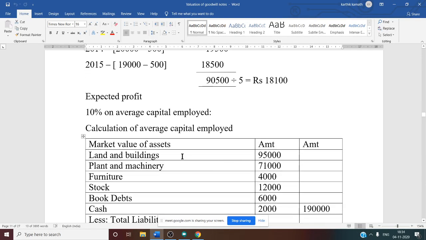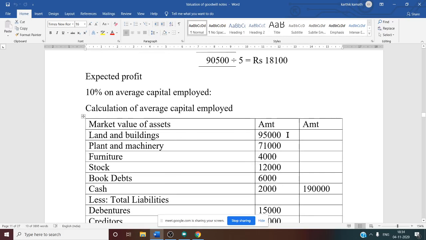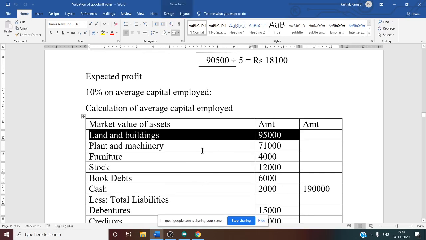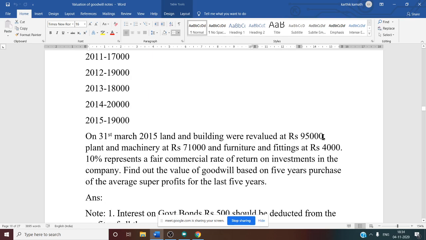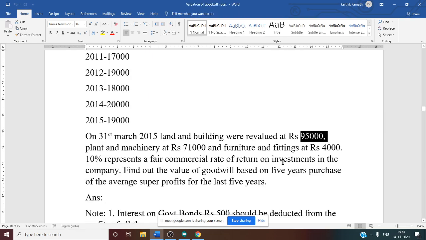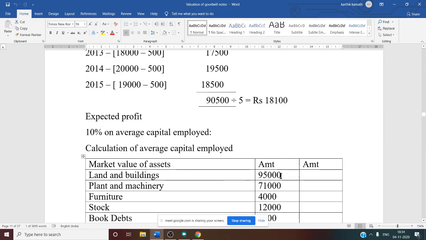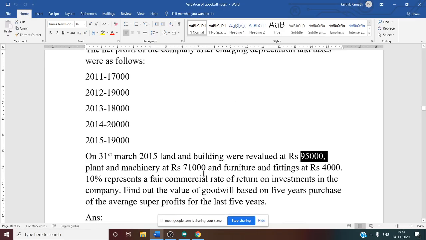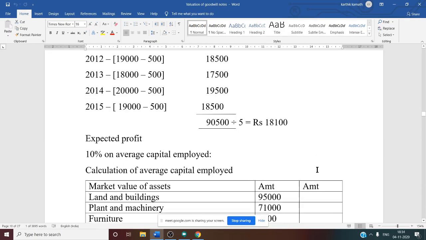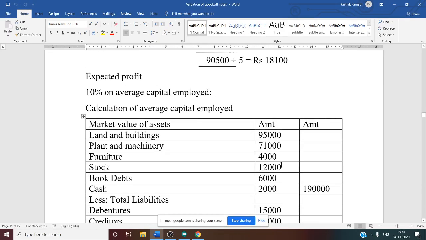First one, market value of assets. All the assets you are going to write now, land and building, whatever is given in the balance sheet, and you need to see the adjustment. Okay, the adjustment says 95,000, so you need to take 95,000 for land and building. Plant and machinery is 71,000. Why 71,000? Again, it is given in the adjustment. Furniture and fittings 4,000, given in the adjustment. We are going to take market value or agreed value.